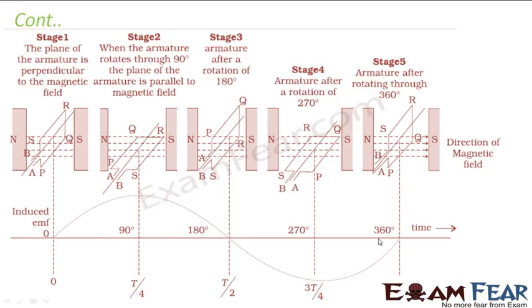The concept of the DC generator is also the same, just that in case of DC generator, instead of the rings which you have in AC generator, you have the split rings which are similar to the electric motor. So that's the only difference in the construction, but otherwise functionality wise it is the same, just that in AC generator you have alternating current, like current changes its direction periodically, and that happens because of those rings which are attached there. But that's not the case in case of a DC generator.